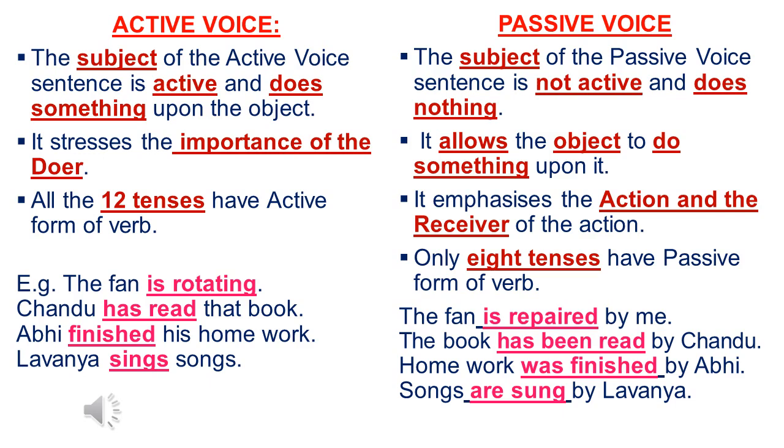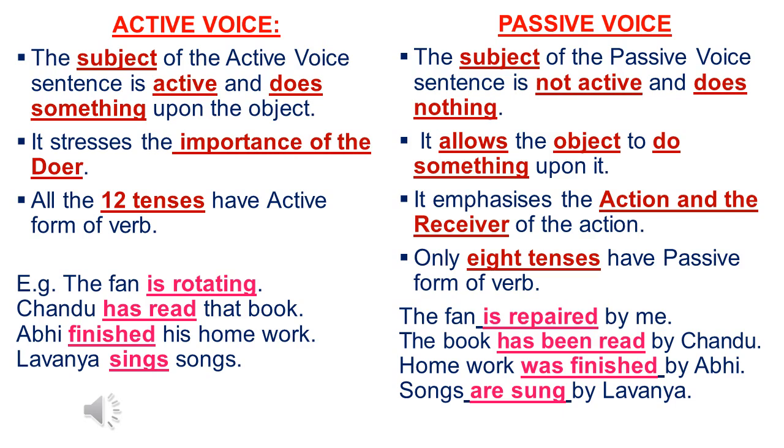The second one is the passive voice. If you look at the sentence in the passive voice, the subject is not active and does nothing. It allows the object to do something upon it. It is used to emphasize the action and the receiver of the action in the sentence. We can write sentences by using only 8 tenses in the passive voice.